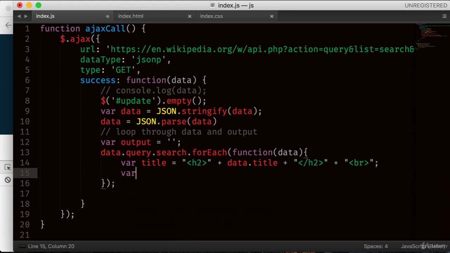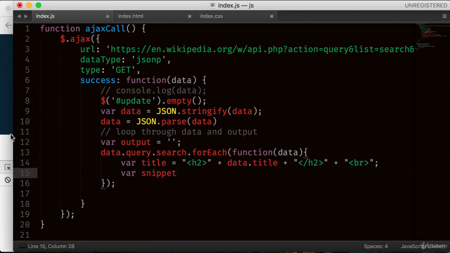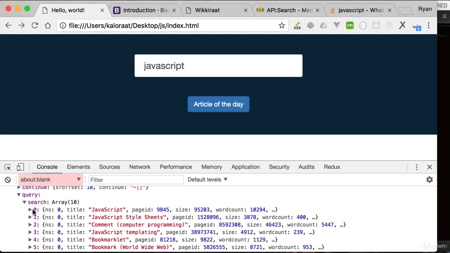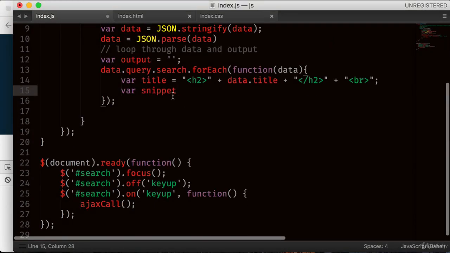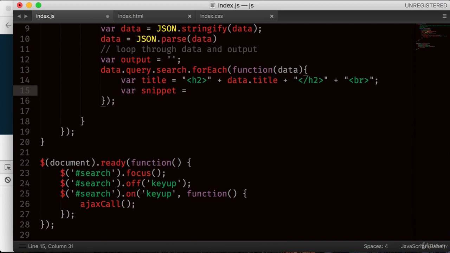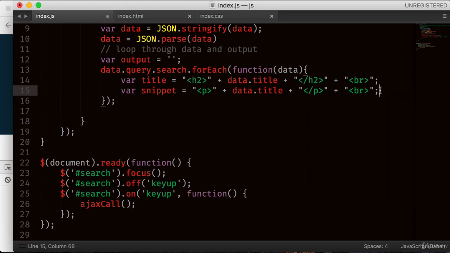Now same with snippet. Snippet is the paragraph, you know, that's the title and then a bit of description. So let's call the snippet. By the way, this title, as you can see, and there is a snippet there. That's what I'm referring to. So snippet equals to, I can use this. Let's do the same thing here. Instead of typing, let me make it p. All right, p, and then we don't need break on this one. So now this one is snippet.